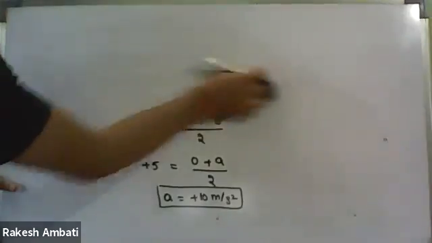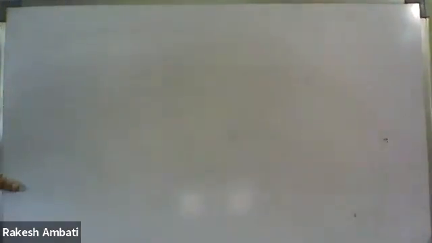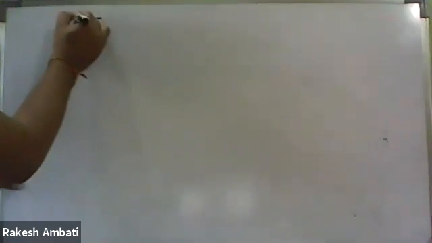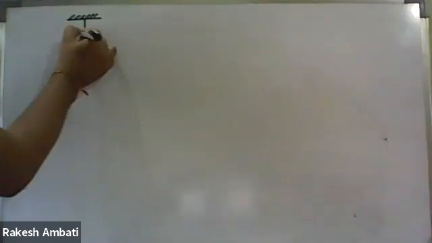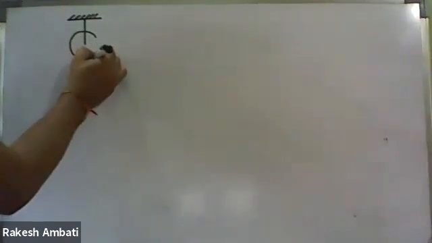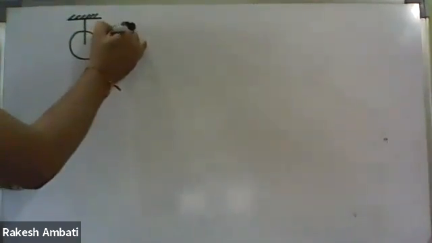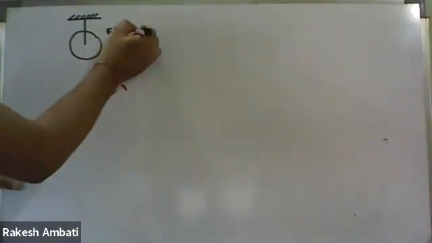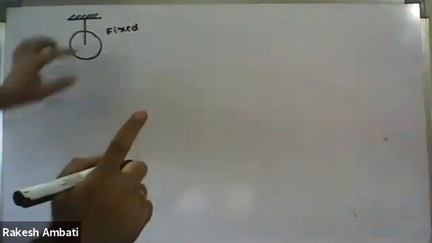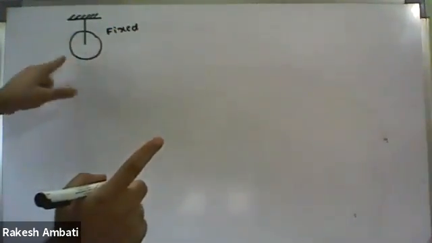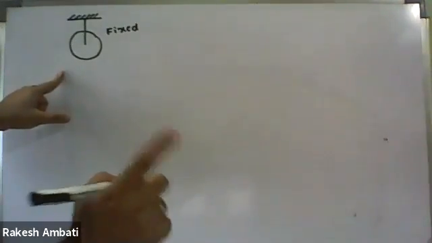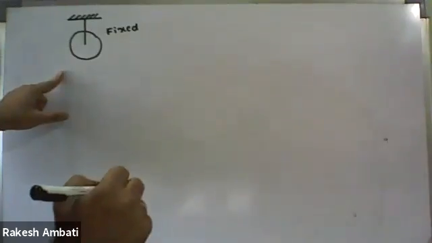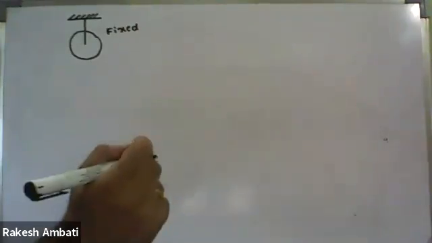Okay, next question. In the next question, it is a fixed pulley. So keep the point in mind. In the case of a fixed pulley, on both sides the same magnitude of velocity will be present, but in opposite direction. So you keep the point in mind.